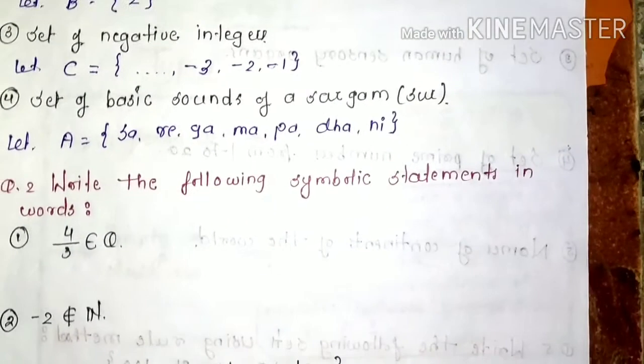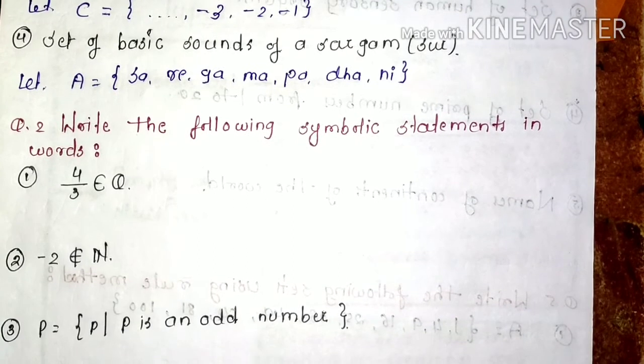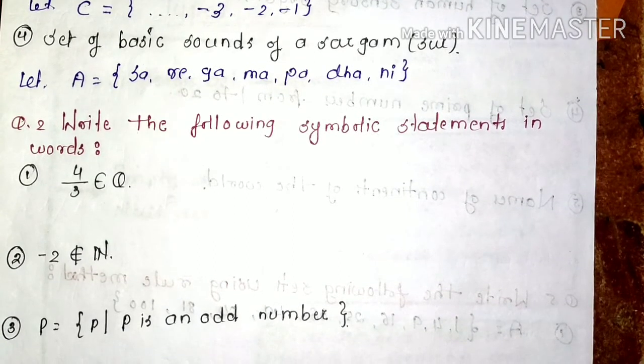Second question we have, write the following symbolic statements in words. Now how to write?